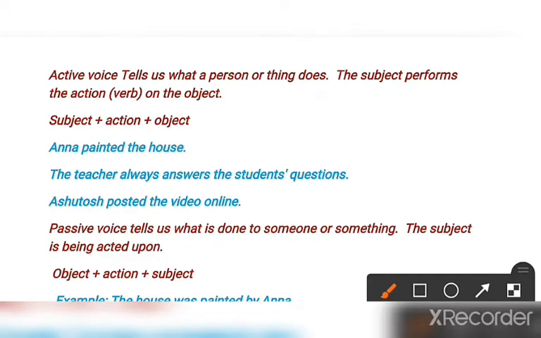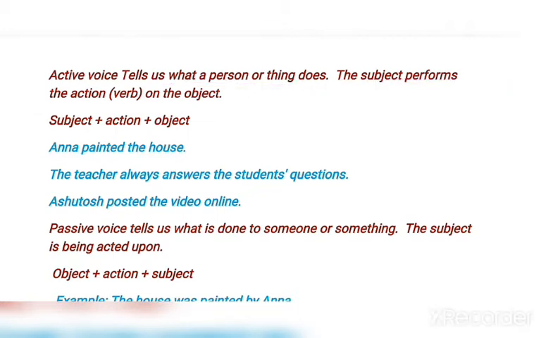What is active voice? Active voice tells us what a person or thing does, and the subject performs the action. So here the definition is talking about what a person or a thing does. First of all we have to think of the action that was done by the person. That is known as active voice.